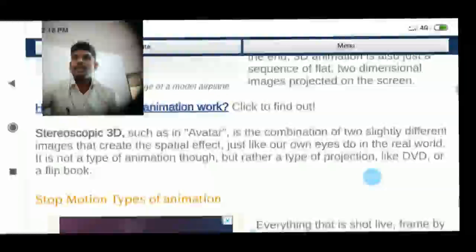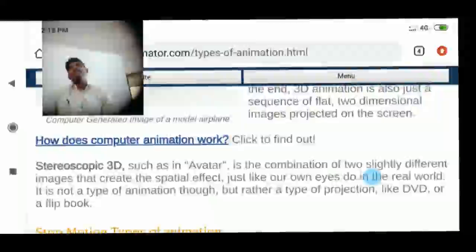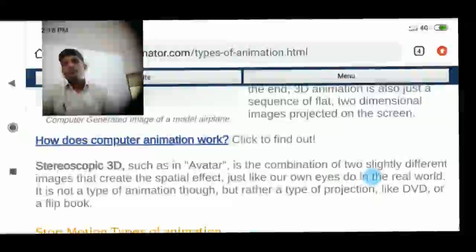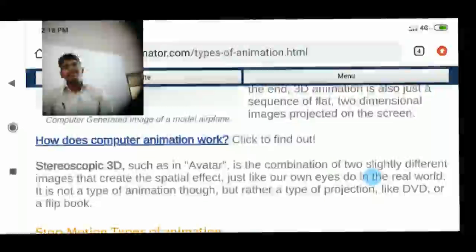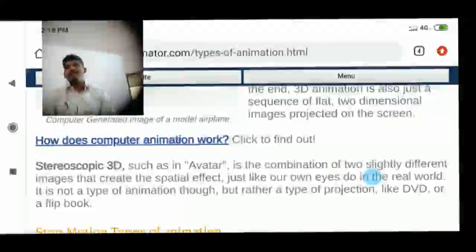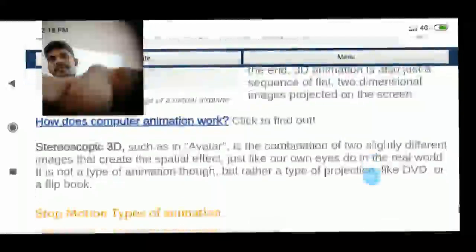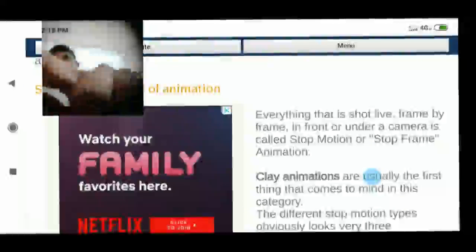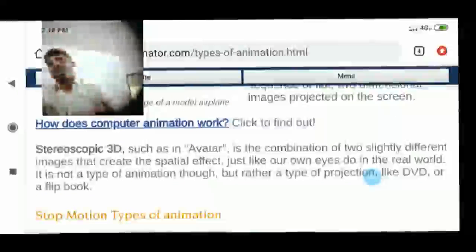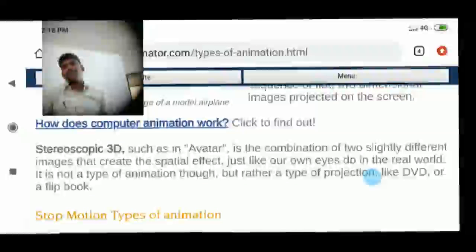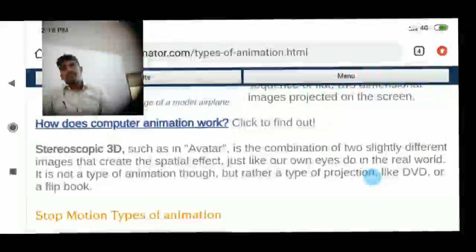Now, how does computer animation work? Simply, it is stereoscopic 3D, such as Avatar. Avatar is one more film given here, and it is one of the very popular movies. It was released in previous years and became very popular because of the very advanced technology they used. In Avatar also, many characters are there, and the total film depends on the hero and heroine. Also the interaction between the people, the fighting, and how the war is happening.